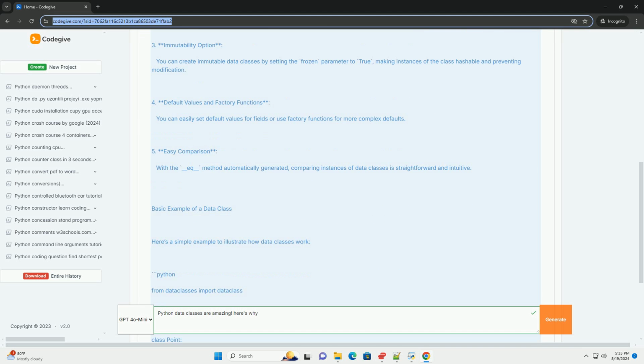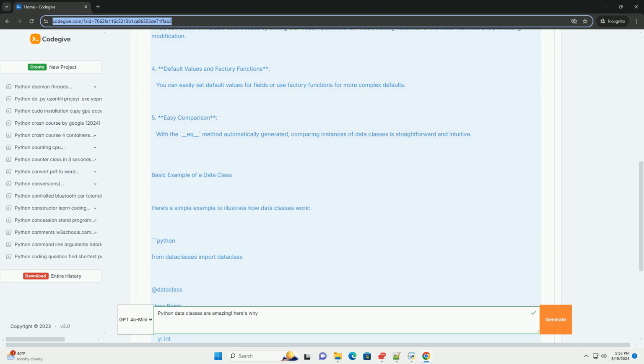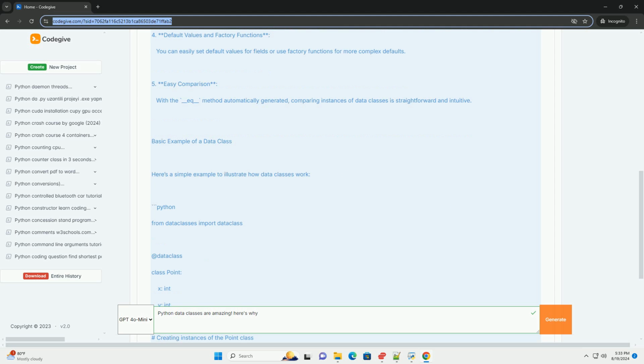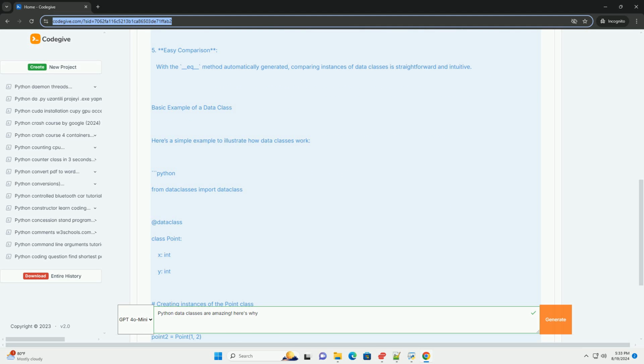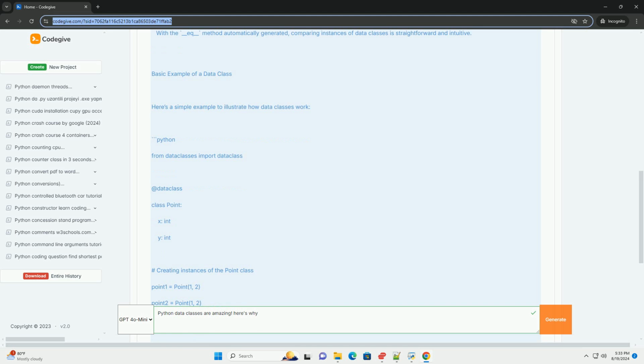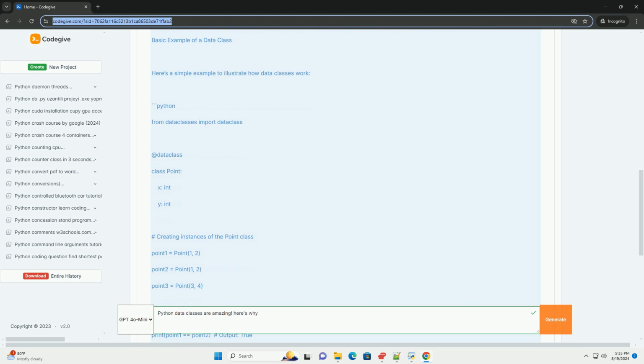2. Type annotations. Data classes encourage the use of type hints, which improves code readability and helps with type checking. 3. Immutability option. You can create immutable data classes by setting the frozen parameter to true, making instances of the class hashable and preventing modification.